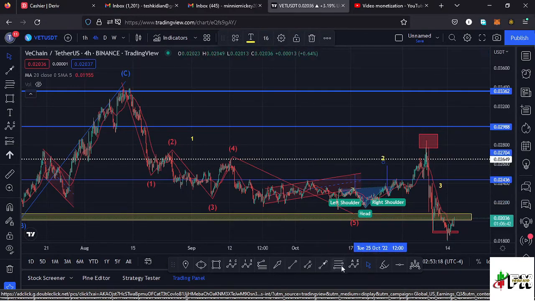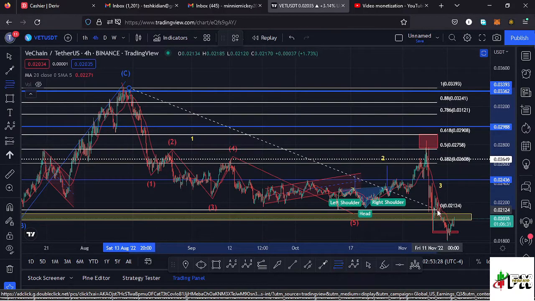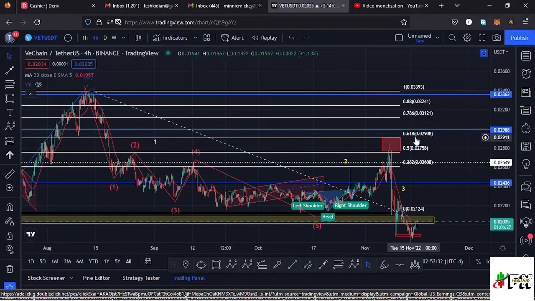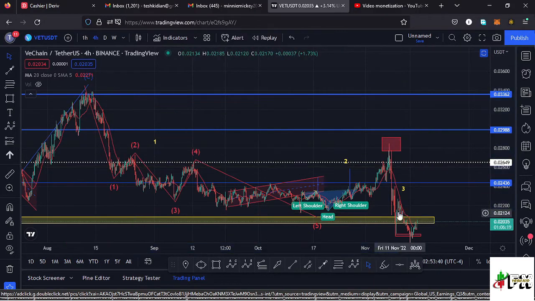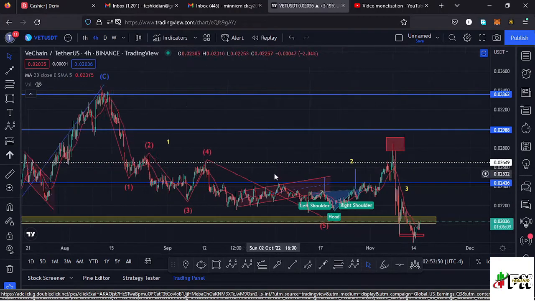And using the Fibonacci's, we can sketch out a minimum target area to the upper side in the formation of that higher Elliott wave count 2 between the fib level 0.618 and the fib level 0.5, which perfectly lies here on the charts between the $0.029 mark and the $0.027 mark. And you can see Vechain has retraced into this red target area that I have over here in the formation of that higher Elliott wave count 2, and then we have seen a massive breakout to the lower side in the formation of that higher Elliott wave count 3.